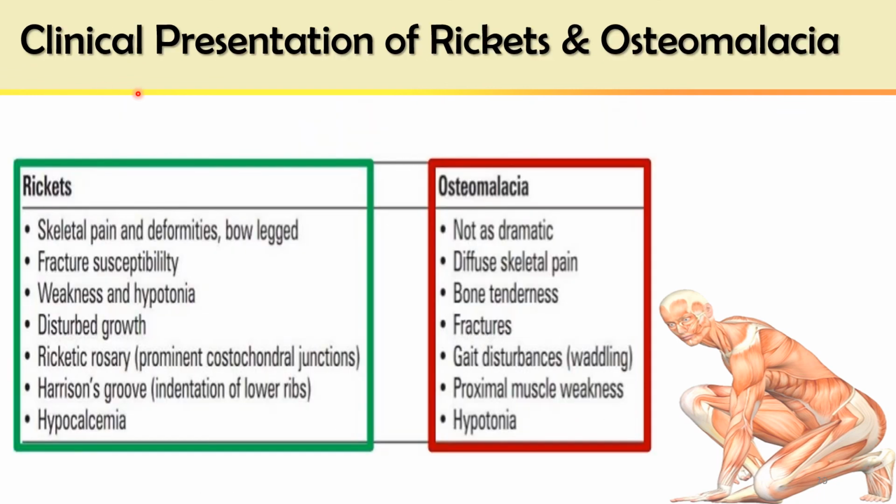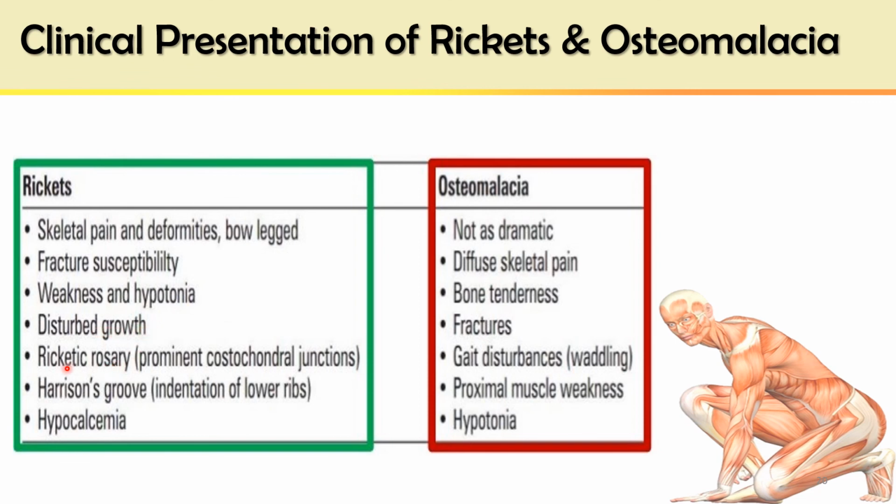This is the comparison of clinical presentation of rickets and osteomalacia. I have already explained that in rickets there is skeletal pain and deformities, especially bow-legs. Fracture susceptibility is increased, with weakness and hypotonia in muscles, and disturbed and stunted growth.